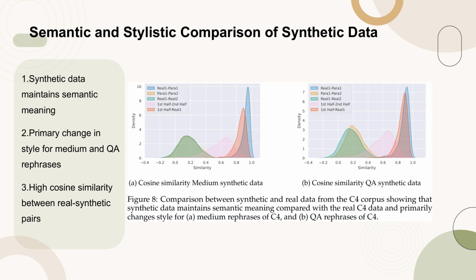Figure 8 presents a comparison between synthetic and real data from the C4 corpus, demonstrating that synthetic data effectively preserves the semantic meaning of the original C4 data while primarily altering the stylistic elements.